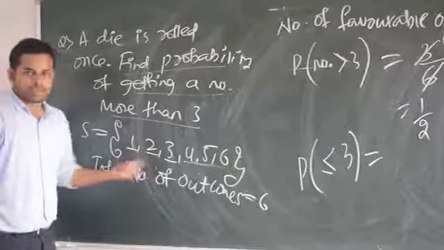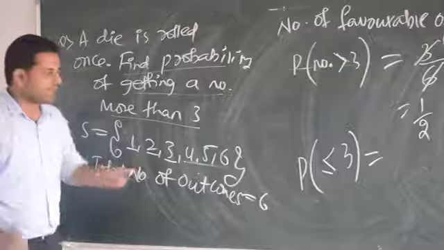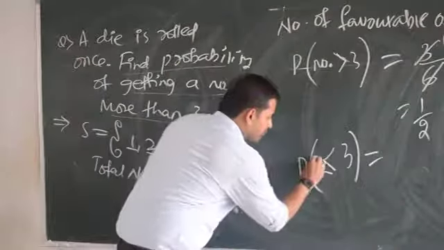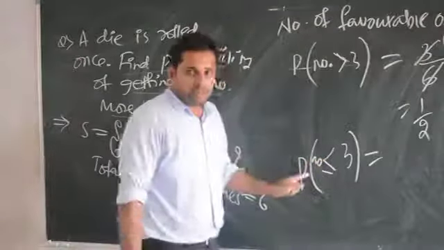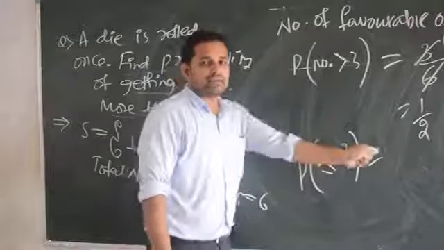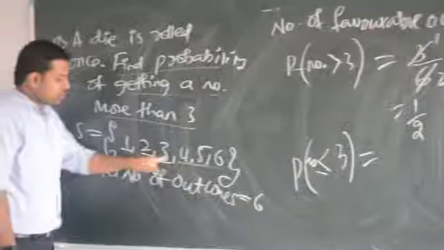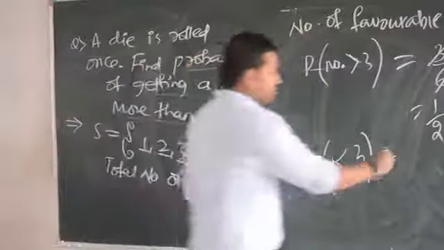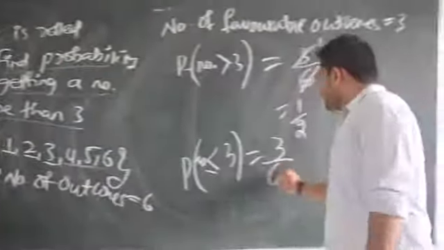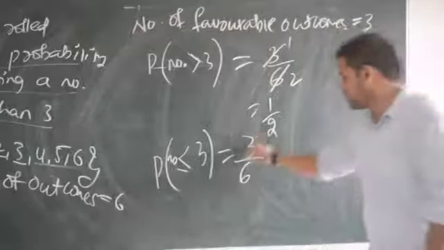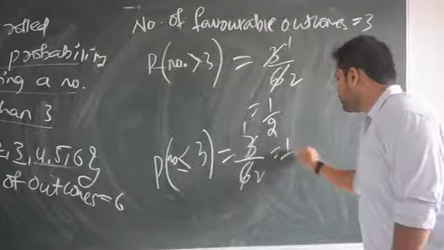Again 3 outcomes are there. Are you understanding? Probability of getting a number which is less than or equal to 3. Equal to 3, fine. Less than 3, again 2 are there. So 1, 2, 3. Again favorite 3 outcomes are there. Total number of outcomes are 6. So 3 ones are 3, twos are 6. So it becomes 1 by 2.